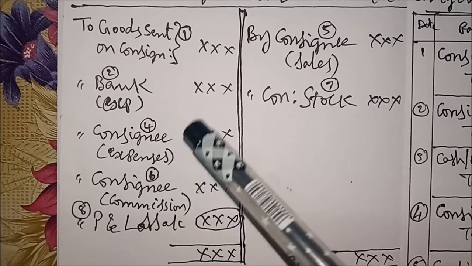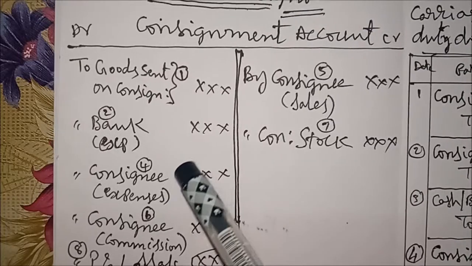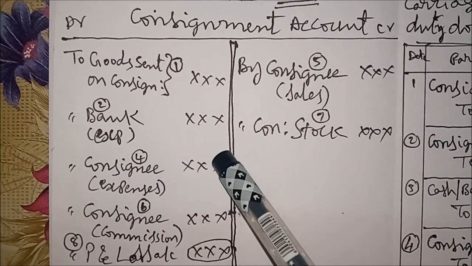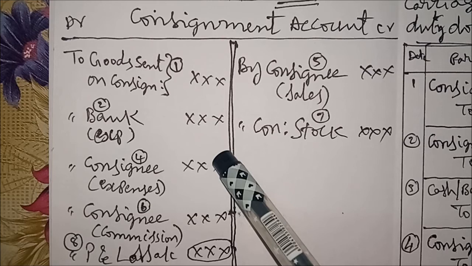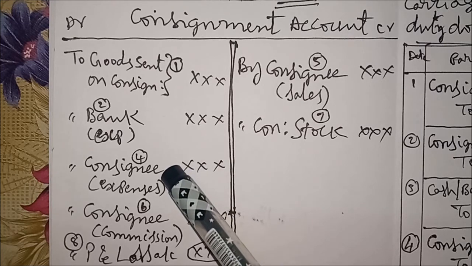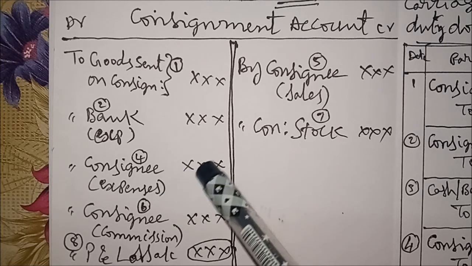Next, to consignee. This is what we have written here: to consignee in brackets expenses. So the consignee receives goods. While receiving goods, he has to pay some expenses. Whether the consignor pays expenses or the consignee pays expenses, both are debited to the consignment account. So, to consignee in brackets expenses.